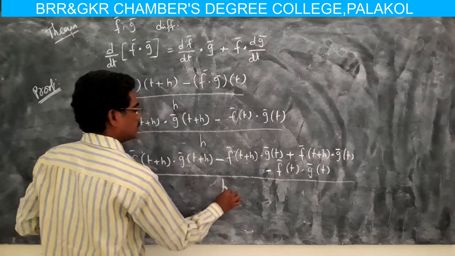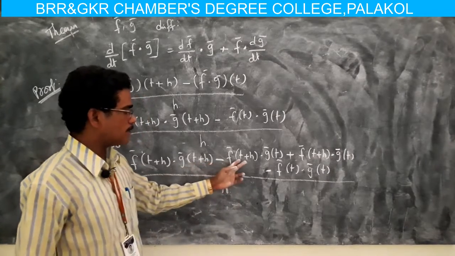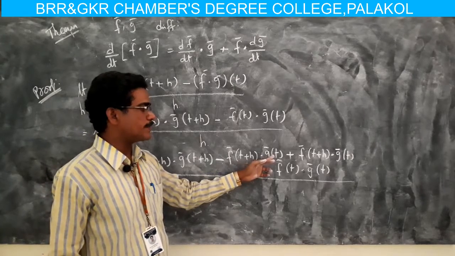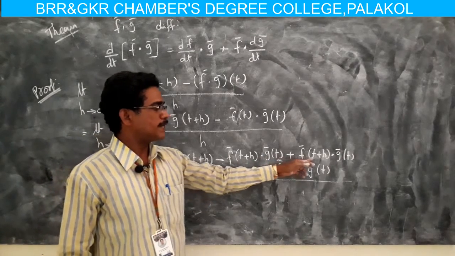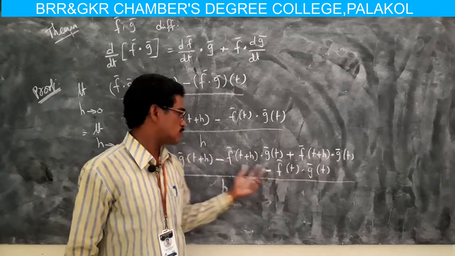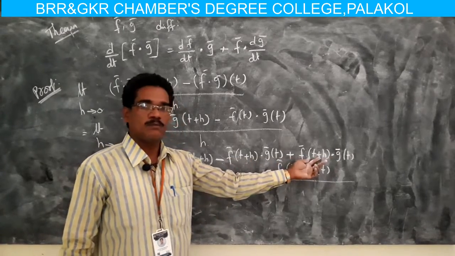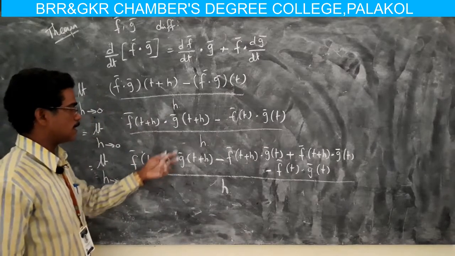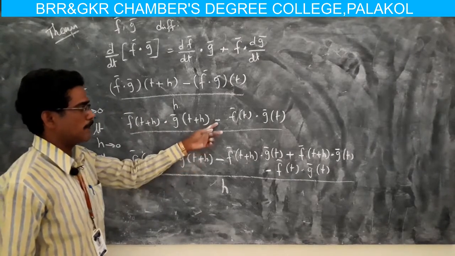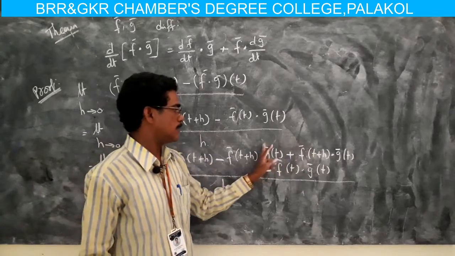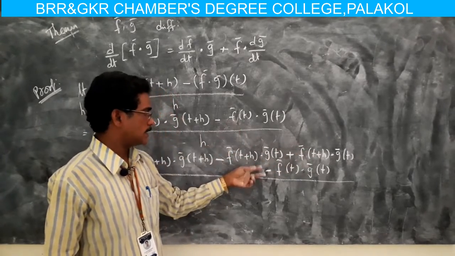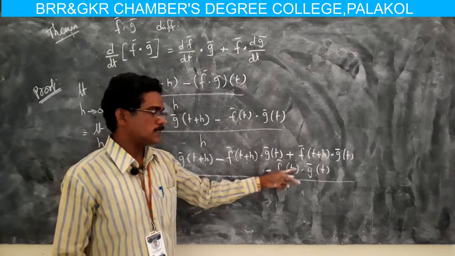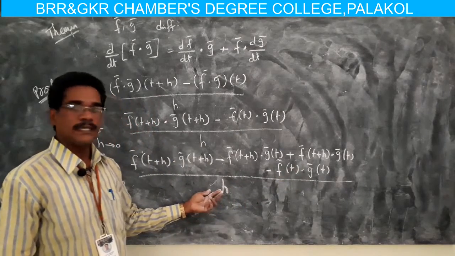So the terms f(t+h)·g(t) with a negative and a positive sign cancel. It is f(t+h)·g(t+h) minus f(t+h)·g(t), plus f(t+h)·g(t) minus f(t)·g(t), whole divided by h.